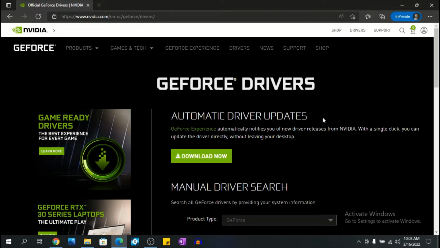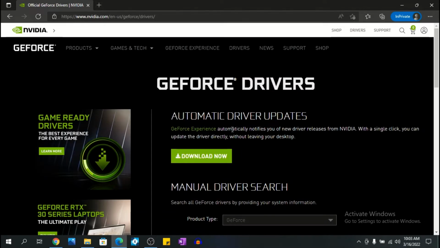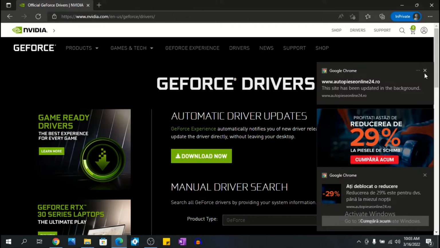And you have two options, as you can see: automatic driver updates and manual driver search. The automatic one I think is the easiest and the safest one, because you don't need to do basically anything. It just downloads and automatically updates your drivers for you.